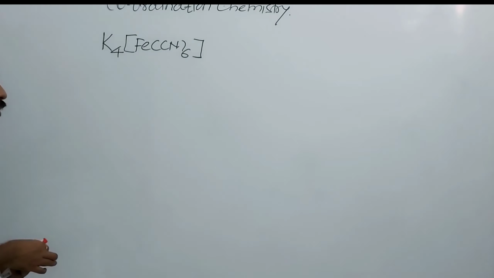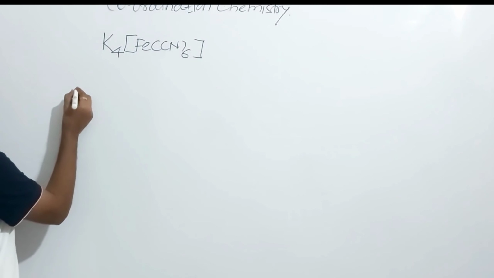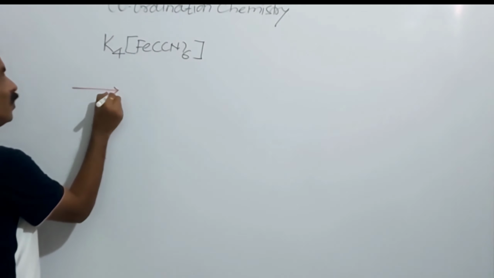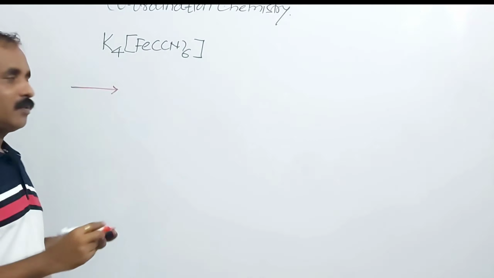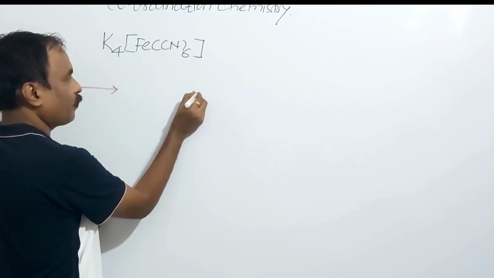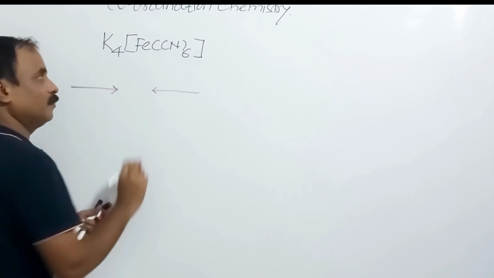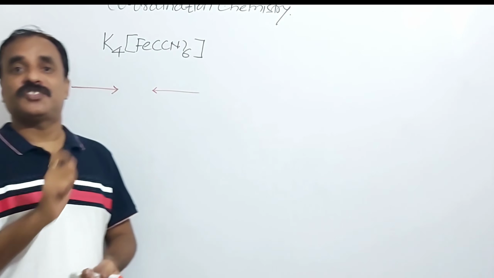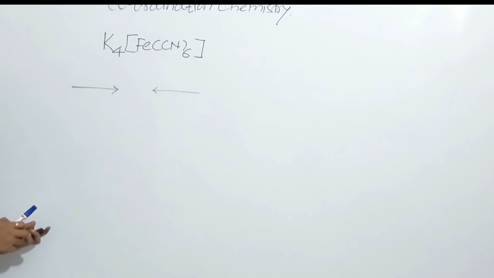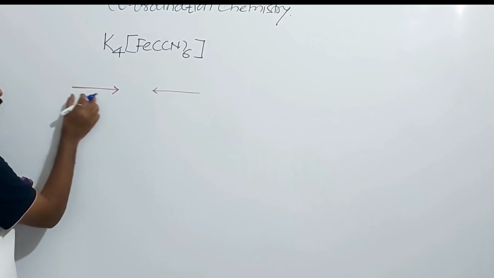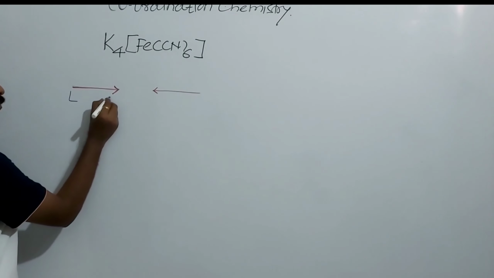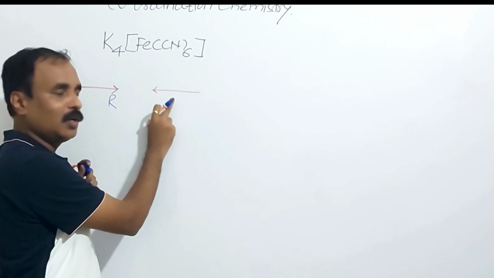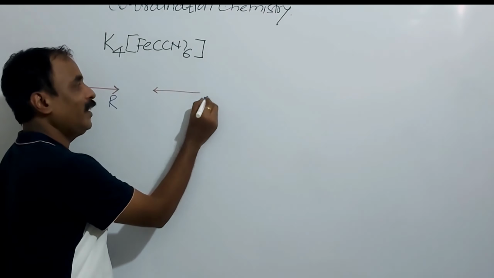The symbol of a coordinate bond is a one-headed arrow, like this, either this arrow or this arrow. So what does this arrow indicate? Here this arrow indicates flow of electrons from left to right, and this arrow indicates flow of electrons from right to left.